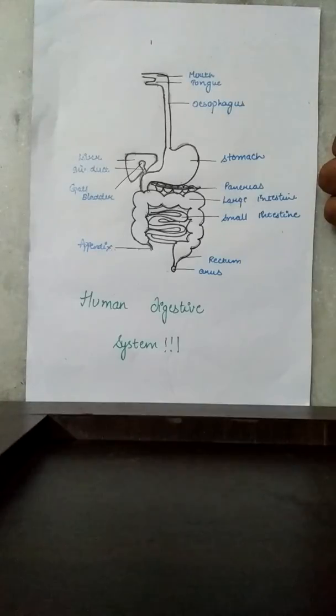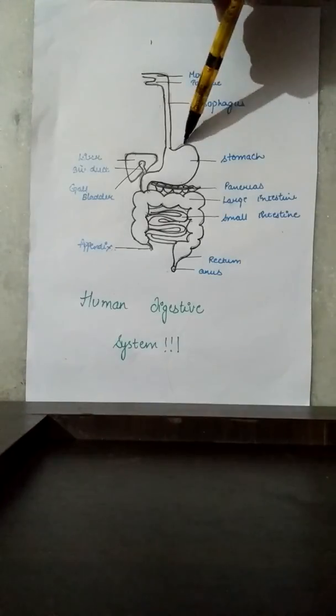Please note that the protein digesting enzyme pepsin is active only in the presence of an acid. So, the function of hydrochloric acid in the stomach is to make the medium of gastric juice acidic so that the enzyme pepsin can digest the proteins properly. Another function of hydrochloric acid is that it kills any bacteria which may enter the stomach with food. The mucus helps to protect the stomach wall from its own secretion of hydrochloric acid.